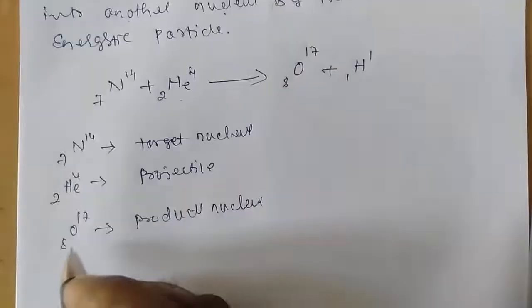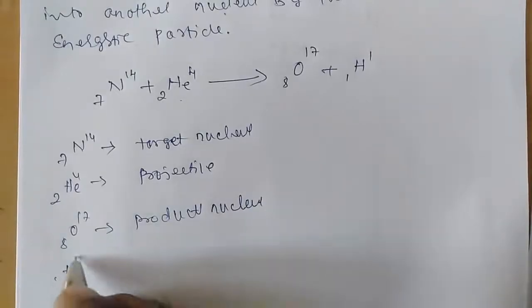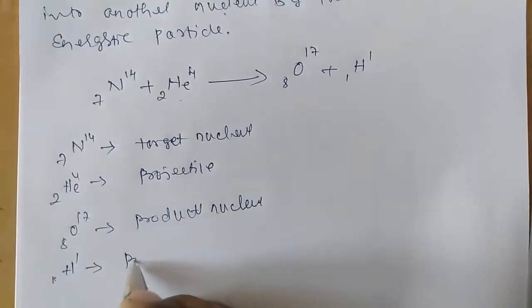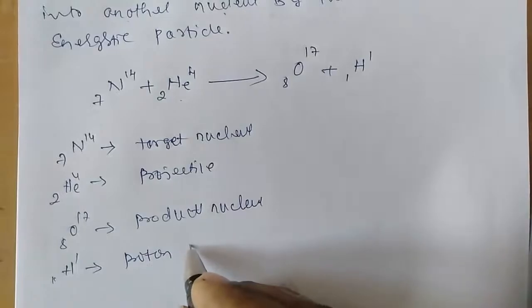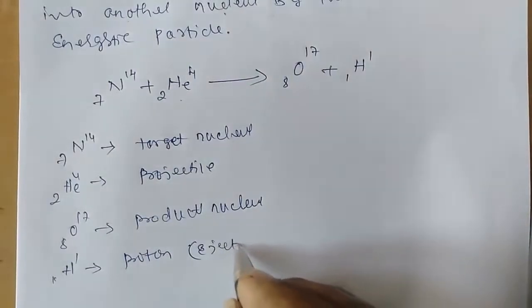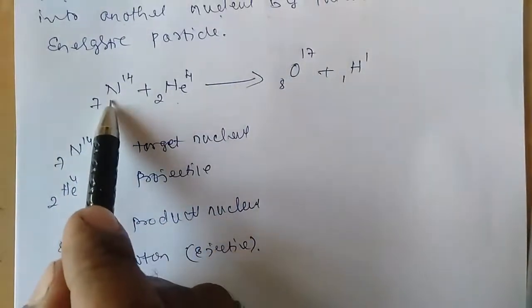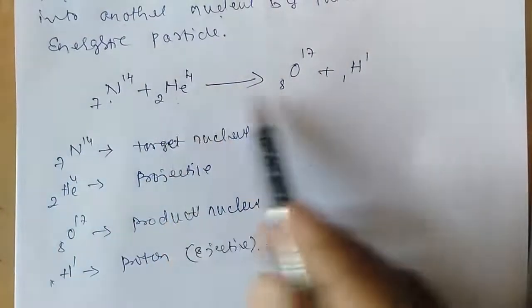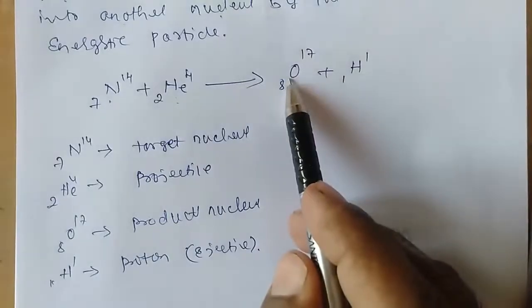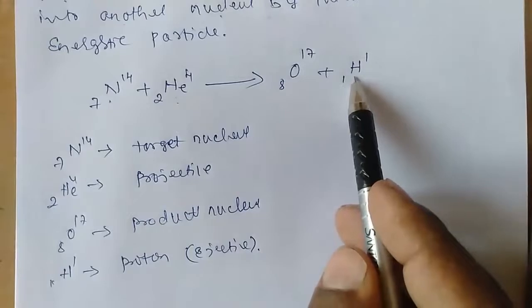And this H 1 1 is nothing but a proton, which is also called the ejectile. So in this reaction, this is your target nucleus, this is your projectile, this is your product nucleus, the other nucleus formed due to the nuclear reaction, and this is your ejectile.